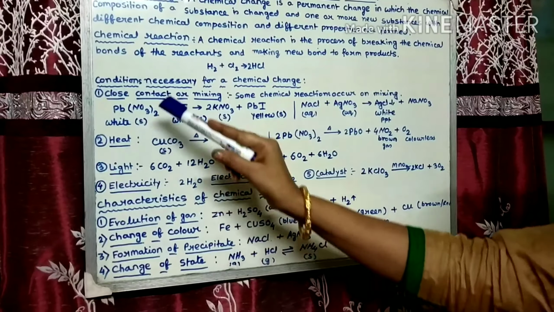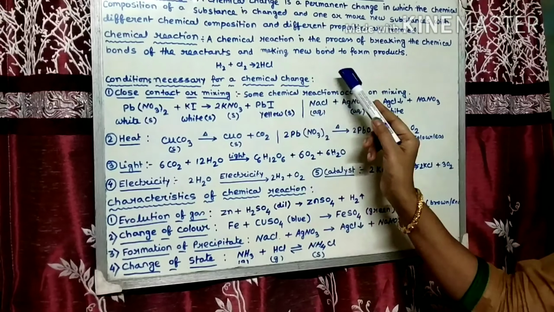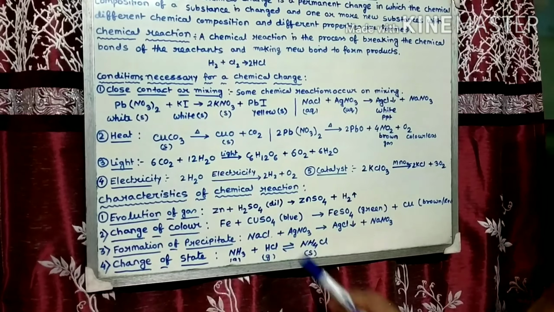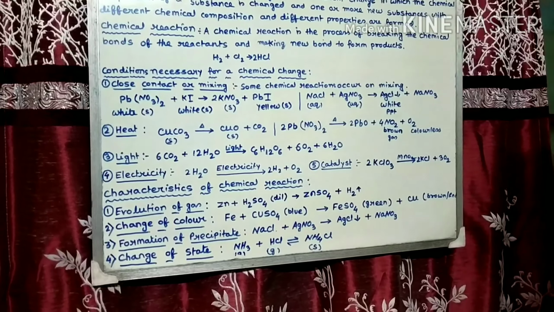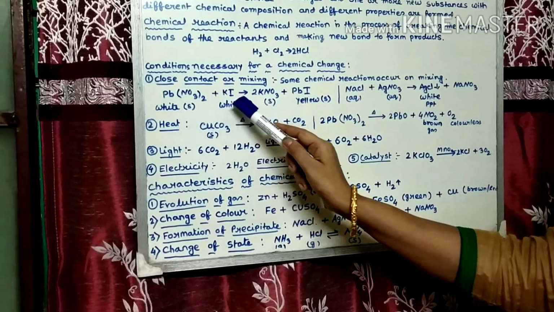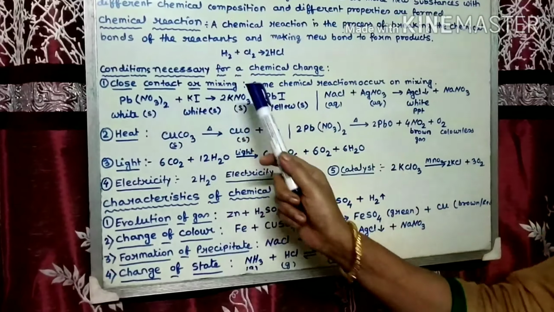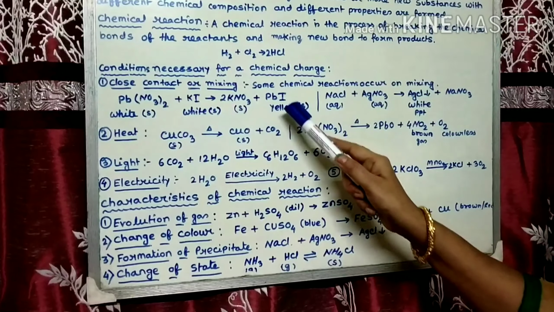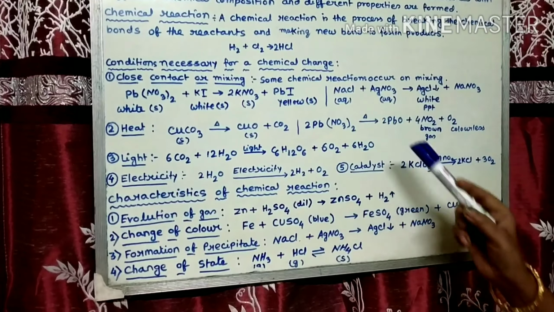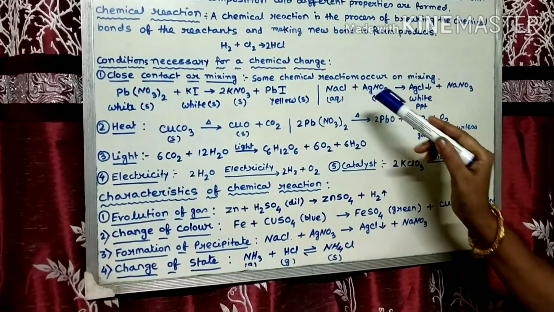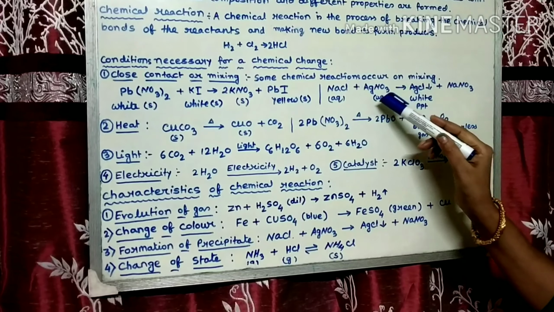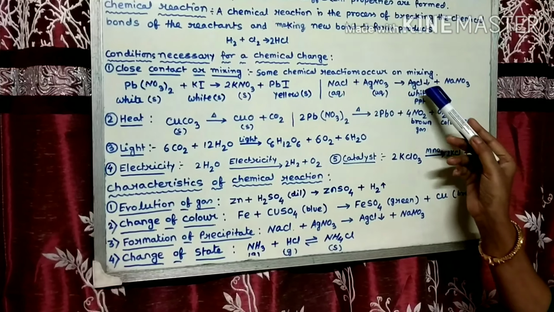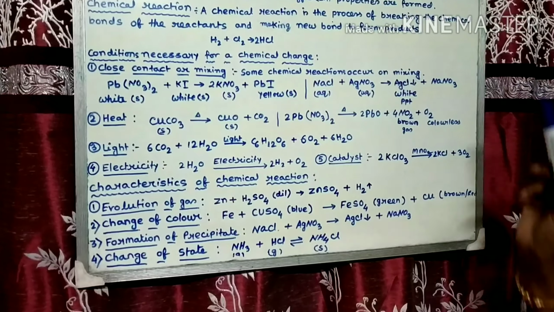Now let's start. Conditions necessary for a chemical change. Some chemical reactions occur when the substances are in close contact or mixing. When lead nitrate reacts with potassium iodide, both are white, then potassium nitrate and lead iodide are formed, which is yellow. Another example, when aqueous solution of sodium chloride and aqueous solution of silver nitrate react with each other, then white precipitate of silver chloride is formed with NaNO3.